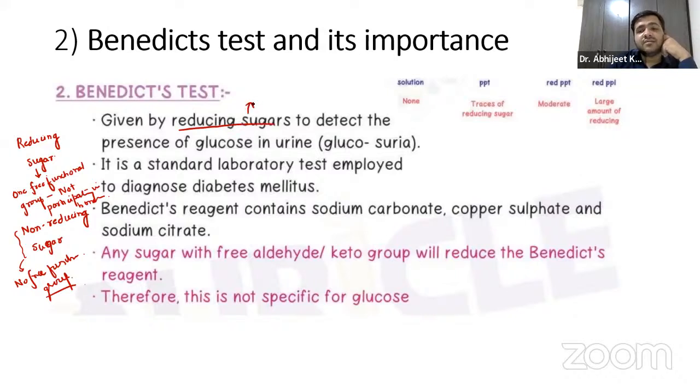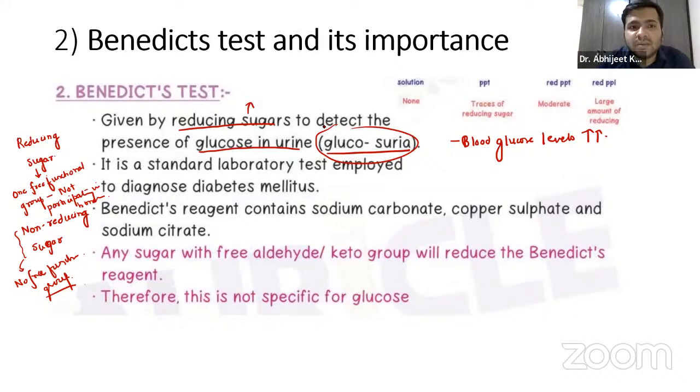Now, when I say reducing sugar, you have to remember, apart from the groups participating in the bonding, we have one free functional group over here. The test is used to detect the presence of glucose in urine. When the blood glucose levels are high, remember what will happen? Yes, glucosuria: the glucose will come out via urine. So what is the importance, guys? It is helpful to diagnose diabetes mellitus.